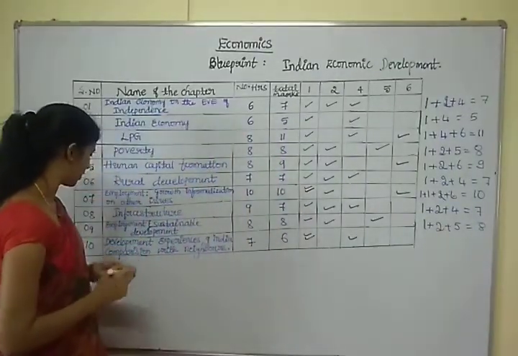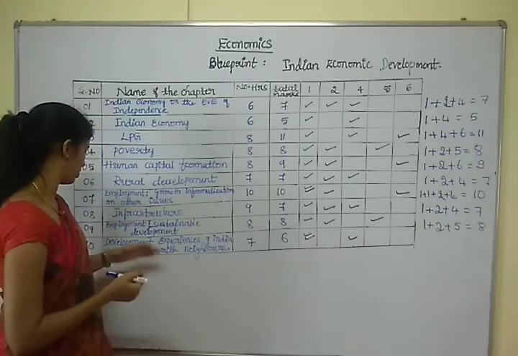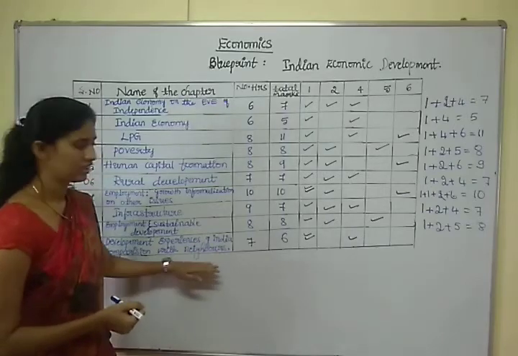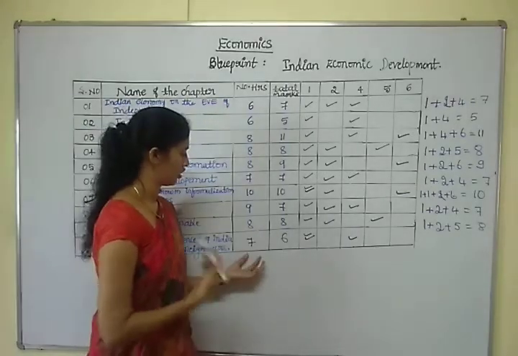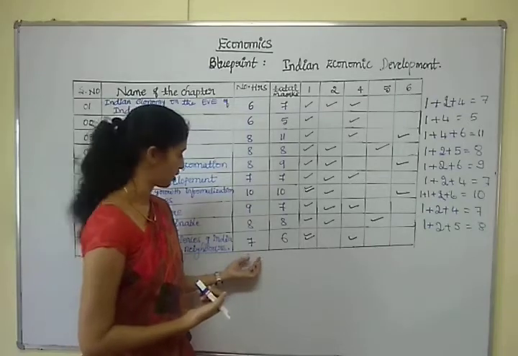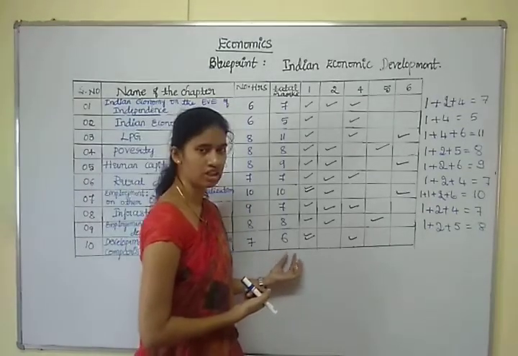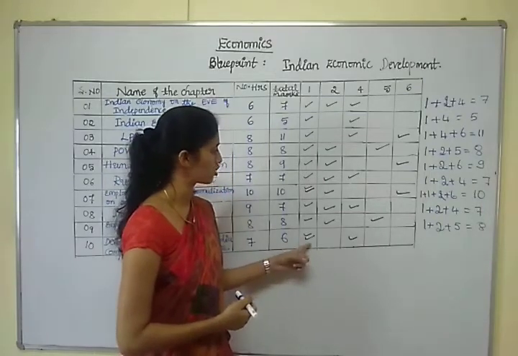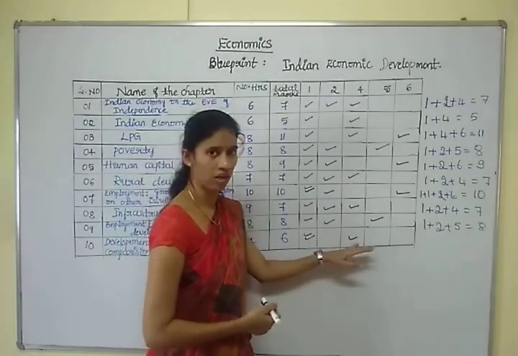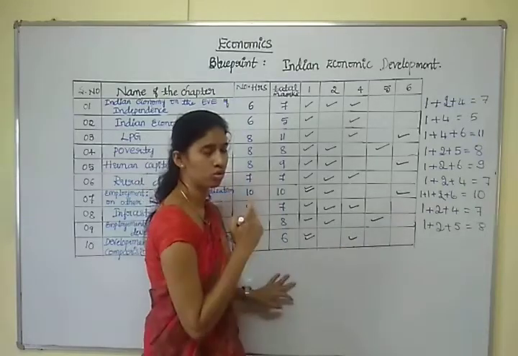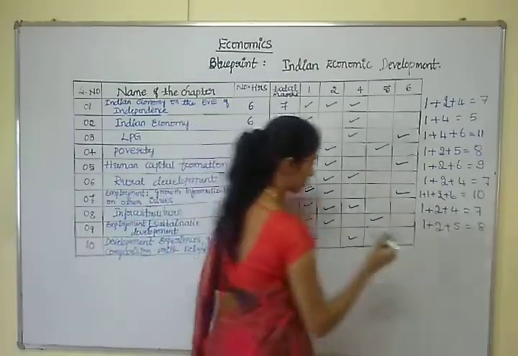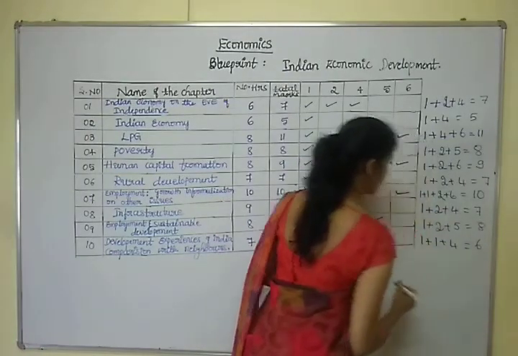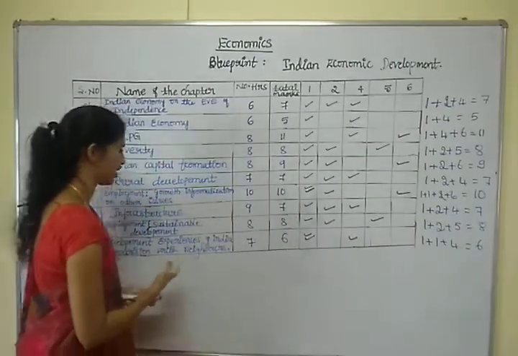And the last chapter is development experience of India comparison with neighbors. Total hours to explain this chapter is 7 hours and weightage of this chapter is 6 marks. So 6 marks is divided into 1 mark question, 2 questions and 4 marks question, 1 question. So 1 plus 1 plus 4 equals 6 marks of weightage of this chapter.